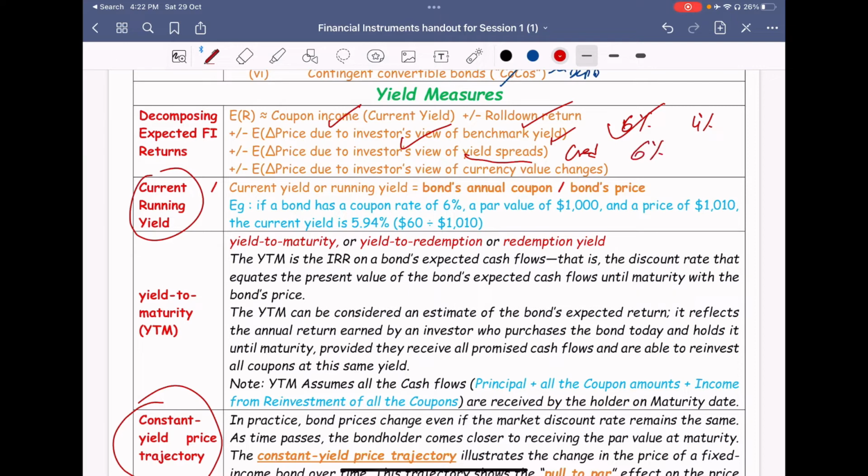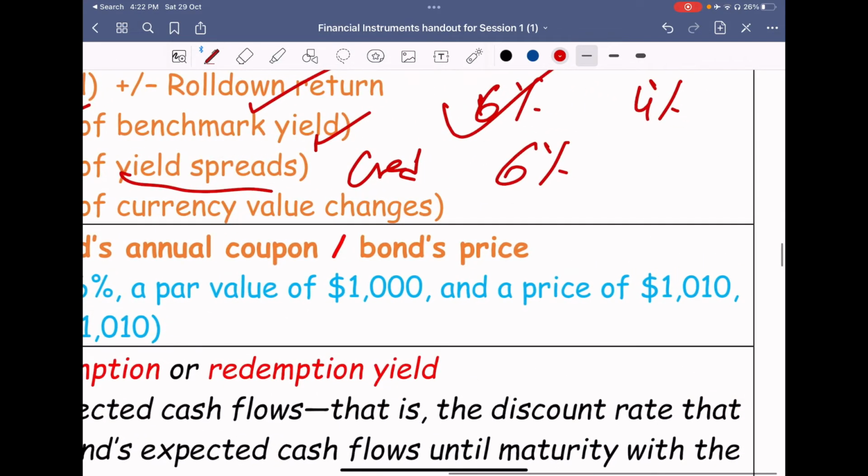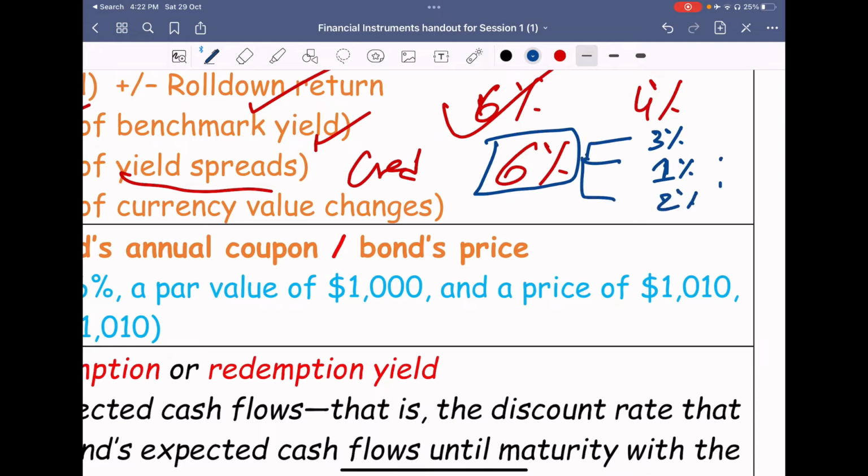Now why are you getting this 6%? Say inflation is 3%. If a bond gives you 6%, you are not getting it just for the inflation. Inflation is 3%, say 1% is for the opportunity cost for the time being, and then 2% is for the credit risk you are taking. There are various levels, which I'll try to explain in later sessions. Your 1% is the risk-free interest, you can call it.